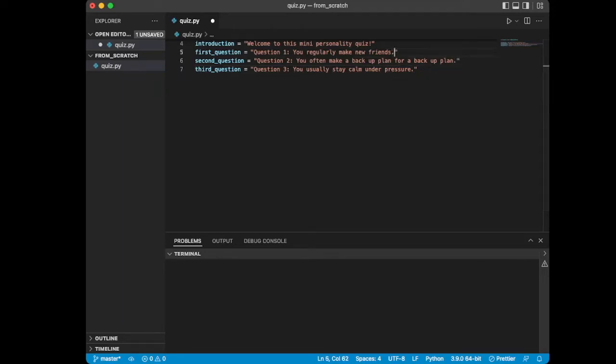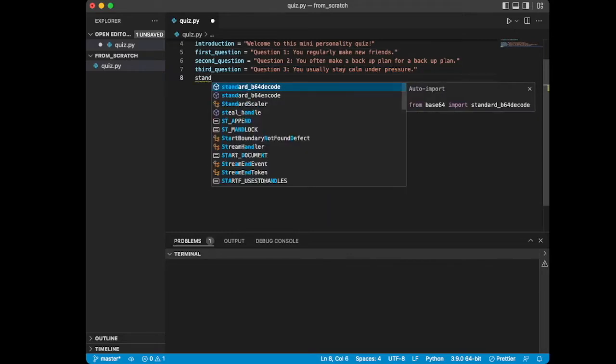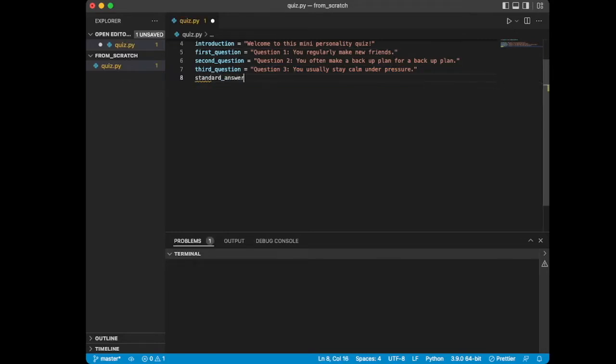Okay, awesome. So we've got our 3 questions here, and I know they're not technically questions, but they are how much do you agree with each of these. Now we want to create our standard set of answers, and what I want you to notice about how I'm about to do this is how we're thinking about building an application. Like how do you think about putting the whole quiz together? If you were to just type this in a Word document, you would obviously write each of the questions, and then you'd have to type out the how much do you agree or disagree thing.